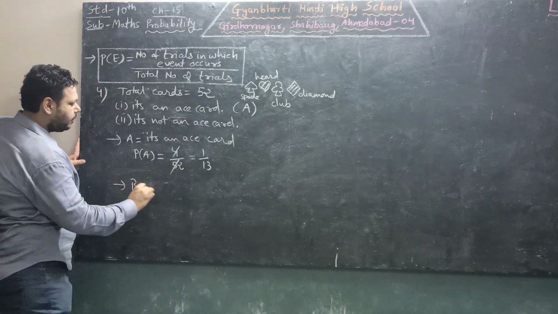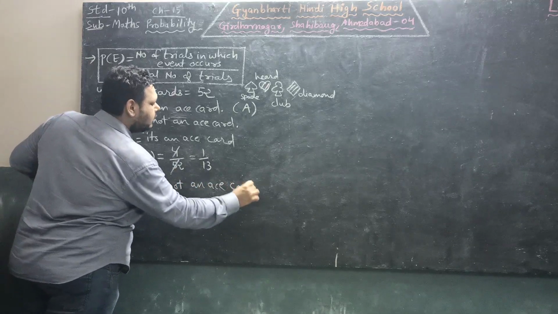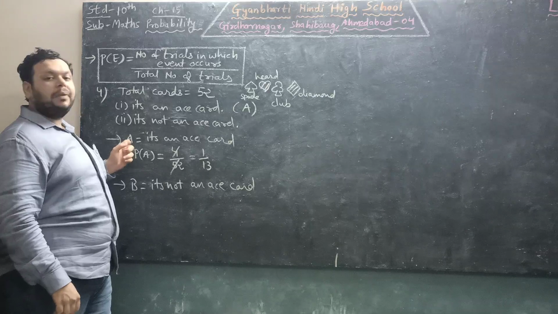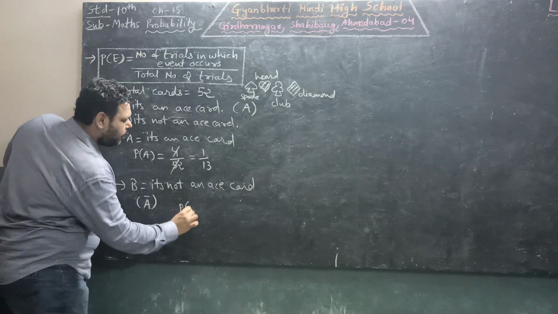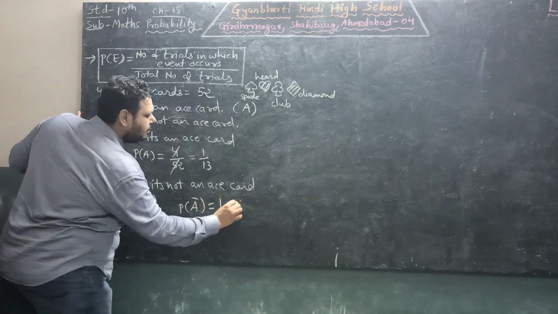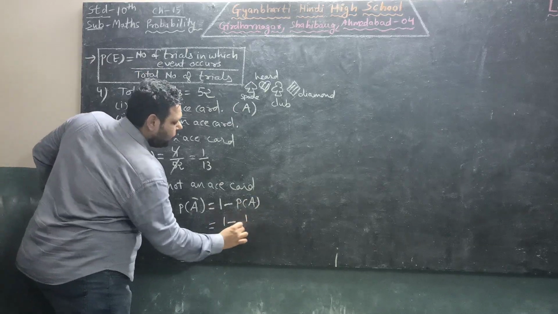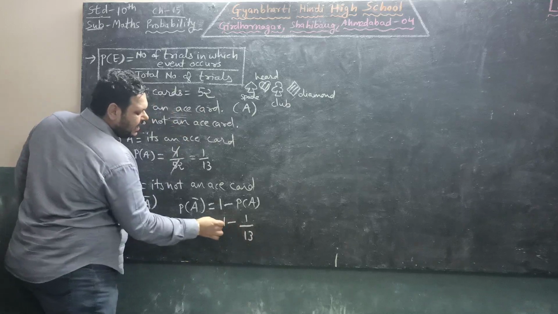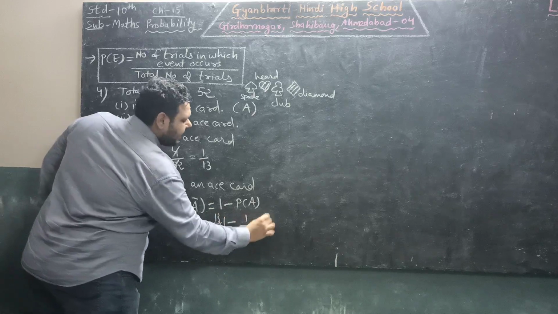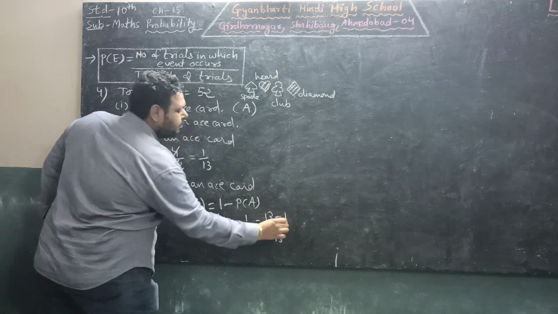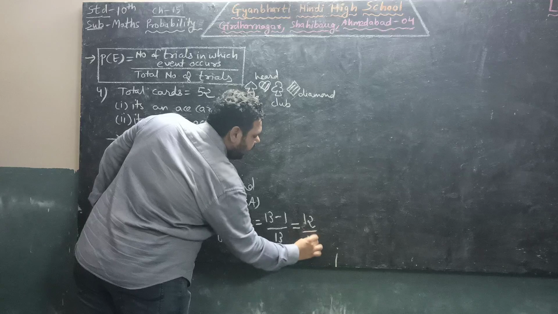Now next event, it's not an ace card. We can also denote it by complementary of A. So this can also be written as A bar. So we know that probability of complementary event is 1 minus probability of the original event. So 1 minus 1 upon 13. Taking LCM here, there is no number in denominator, multiplying and dividing by 13. So we will get 13 minus 1 upon 13. So probability that the card selected is not an ace card is 12 upon 13.